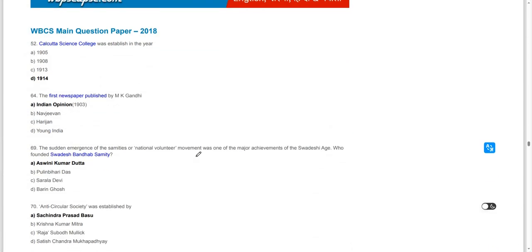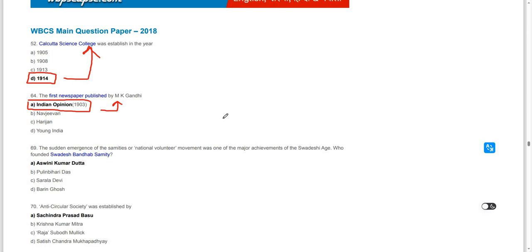Moving on to the next question. Calcutta Science College was established in 1914. The first newspaper published by M.K. Gandhi was Indian Opinion, in 1903.